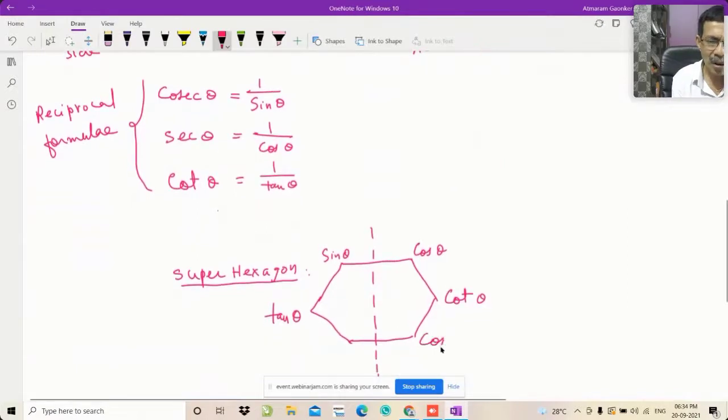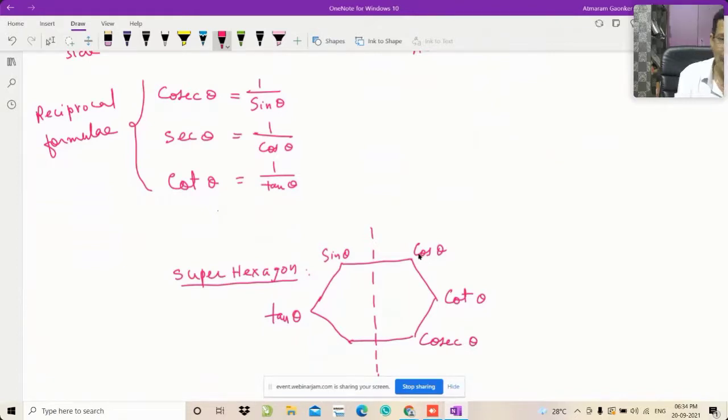So you write cosec of theta. All the trigonometric ratios starting with C are on the right hand side. One vertex and one ratio is remaining, and that ratio is sec theta. So you write sec theta on this vertex. And now all 6 vertices of the super hexagon are filled.